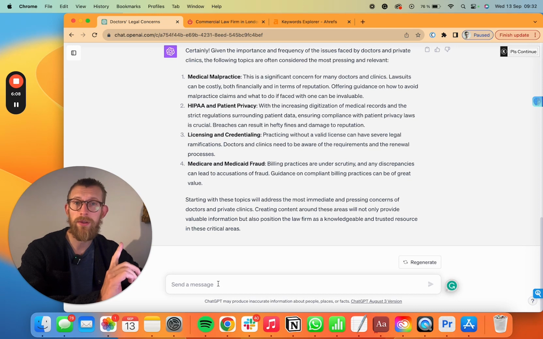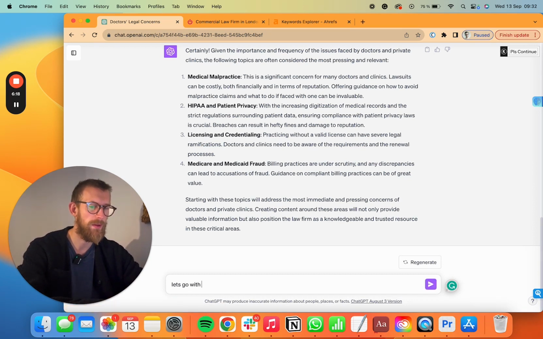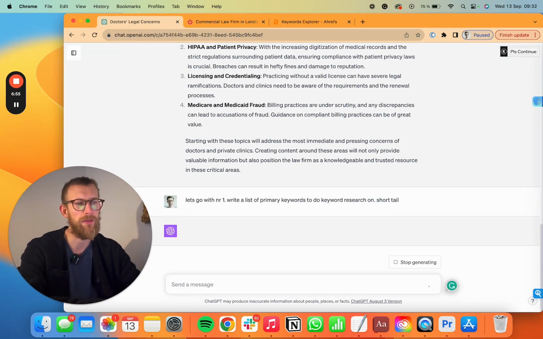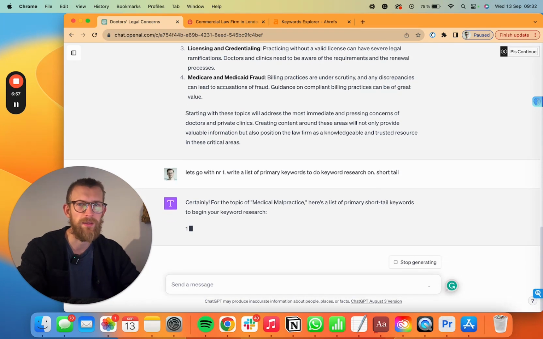So we've got the search intent that we want to target. We're now going to translate that into keyword research. So let's go with number 1. Make a list of primary keywords to do keyword research on, short tail, because if they do long tail, it's going to be way too specific and there won't be any search data for it.